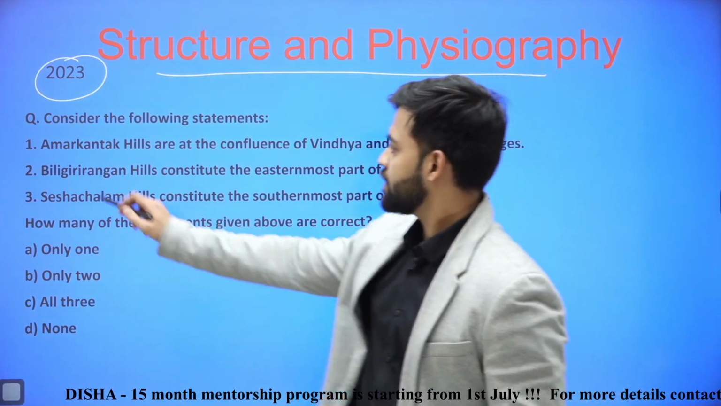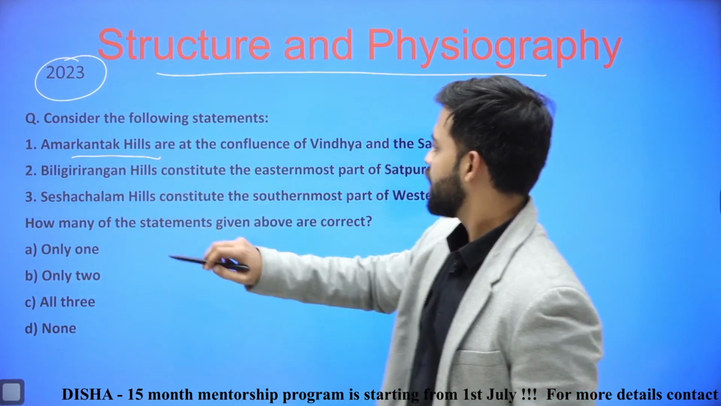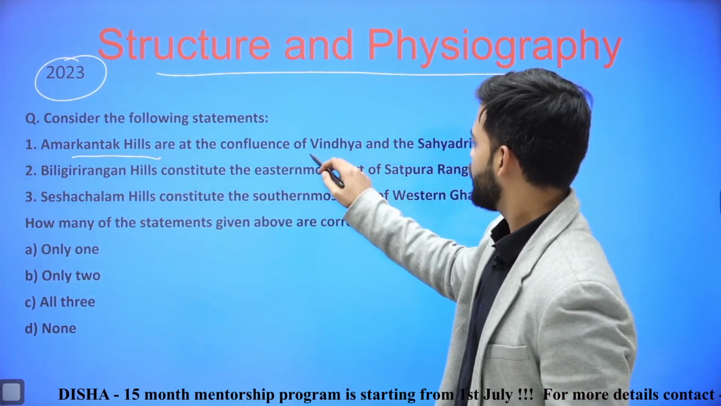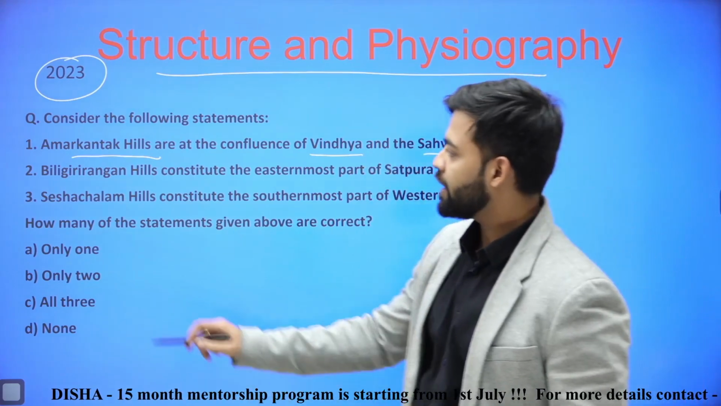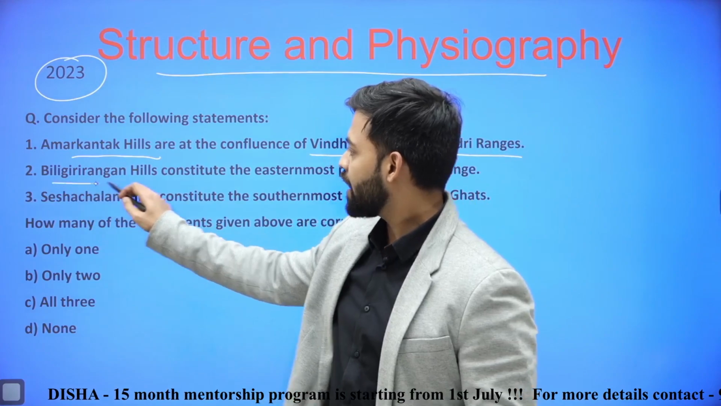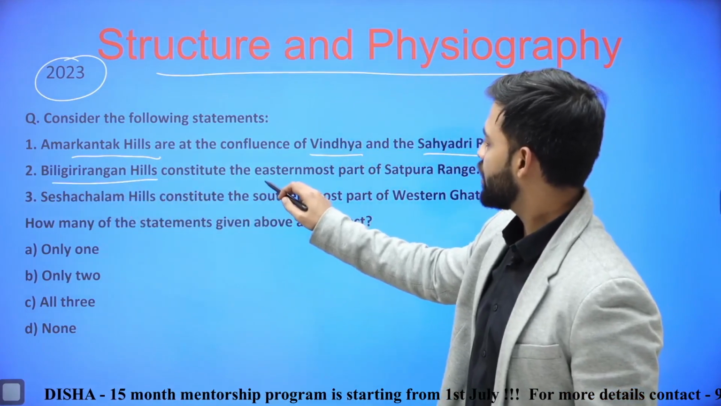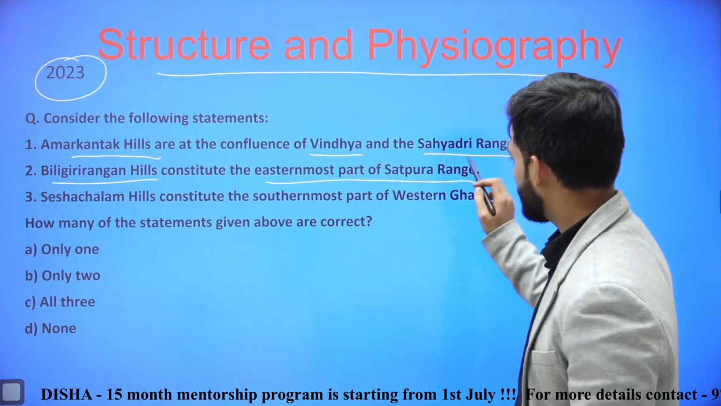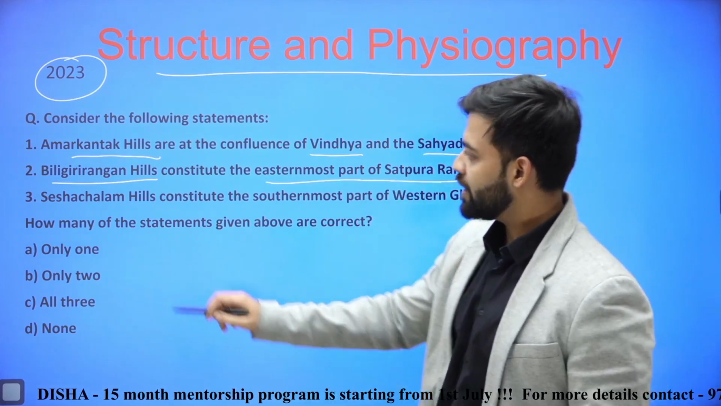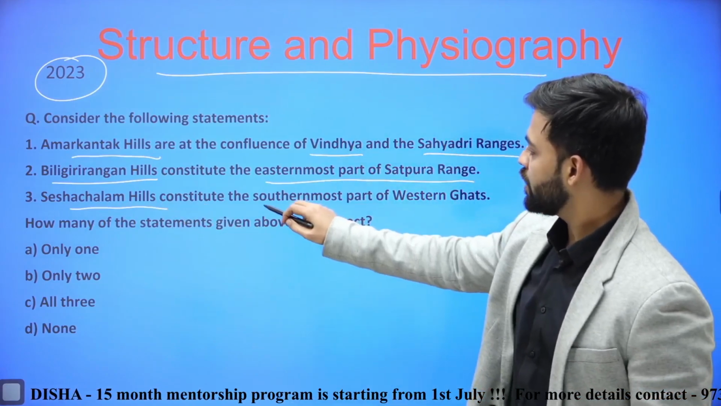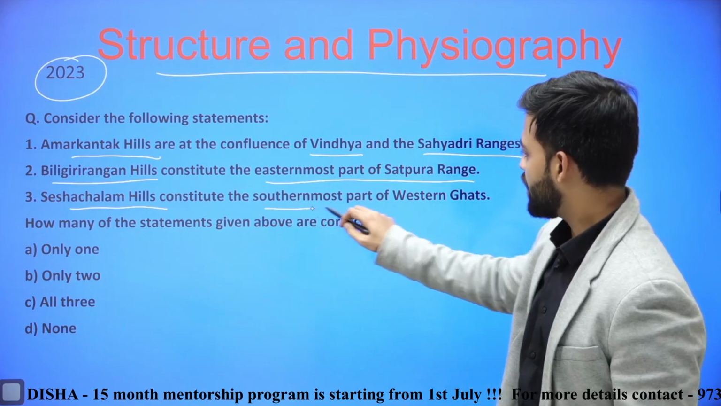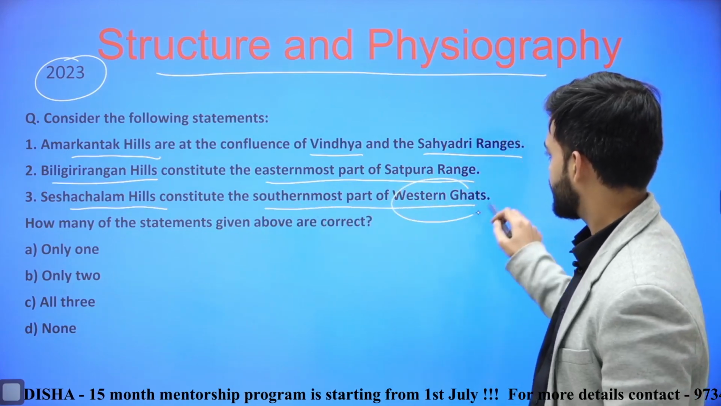First statement is, Amarkantak hills are at the confluence of Vindhya and Sahyadri ranges. Second statement is, Biligiri Rangan hills constitute the easternmost part of Satpura ranges. Third statement is, Sheshachalam hills constitute the southernmost part of the Western Ghats.